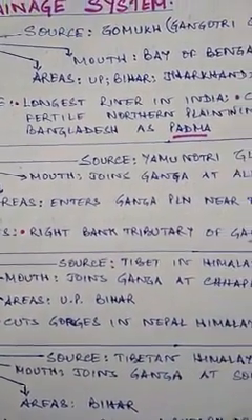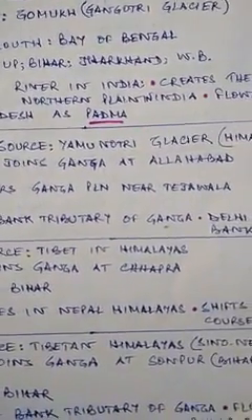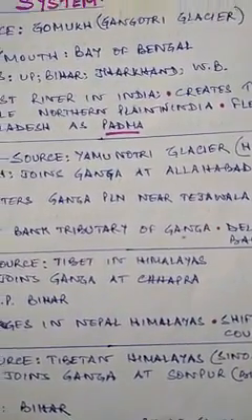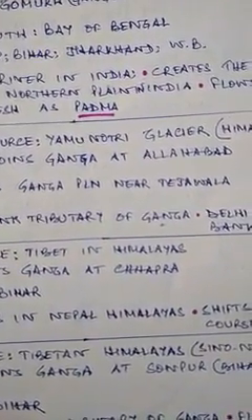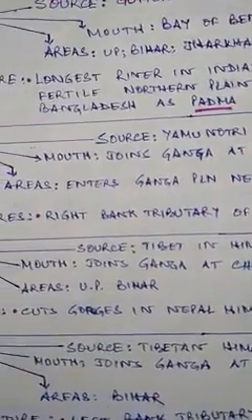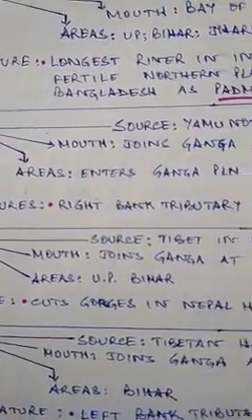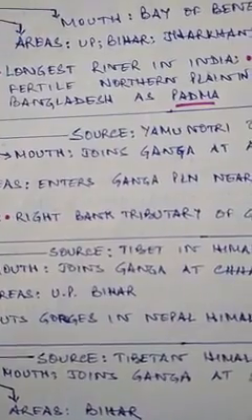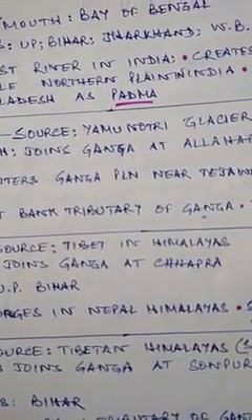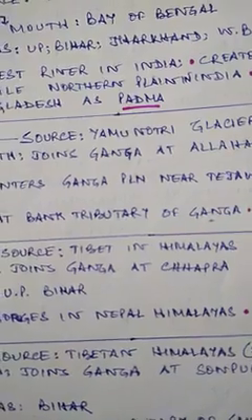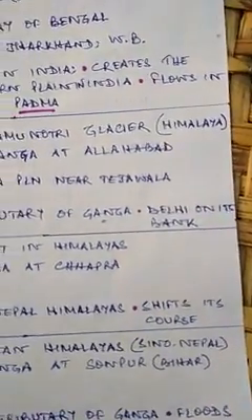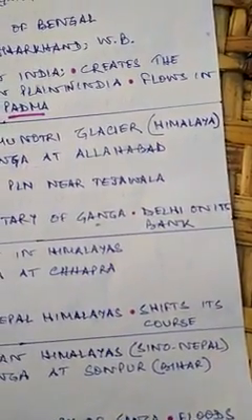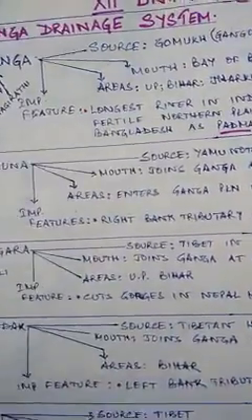Areas where Yamuna flows: mainly it flows in the UP region and joins Ganga near Tejawala. About Yamuna, it is one of the most important right bank tributaries of Ganga. It joins Ganga on its right bank. And Delhi, our capital, is located on the bank of this river.